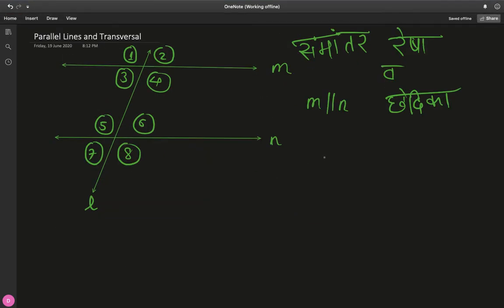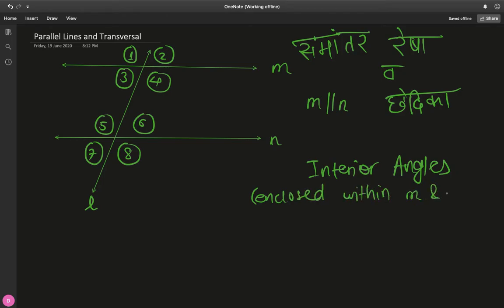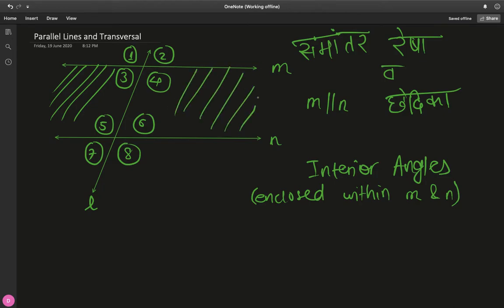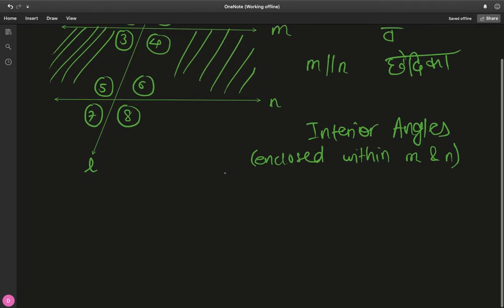Okay, so now after doing corresponding angles, we move to what's called interior angles. Interior angles are basically, as the name suggests, those angles that are enclosed within lines M and N. So whatever is enclosed in this area, all the angles enclosed within this region between M and N are called interior angles.